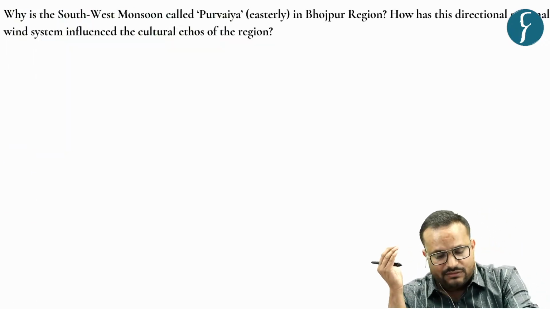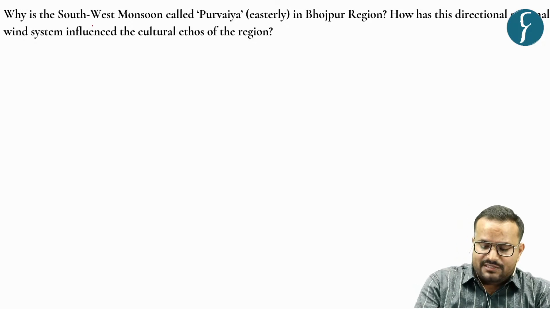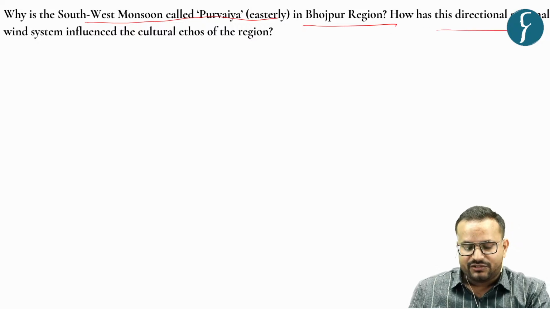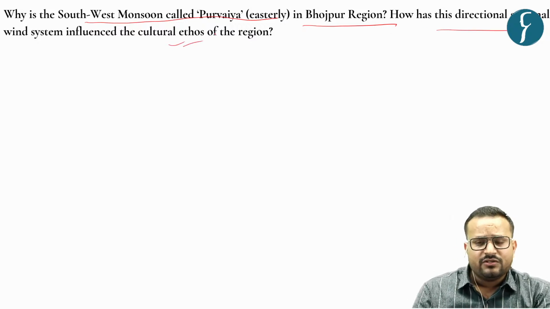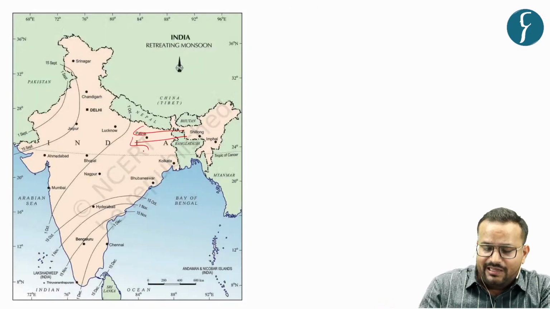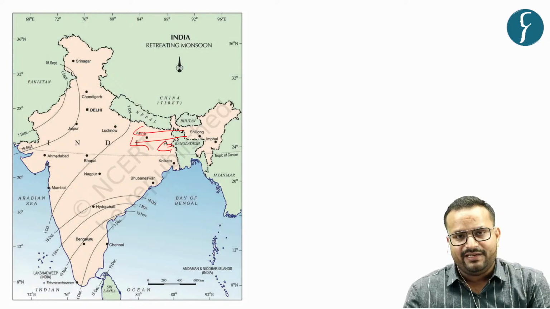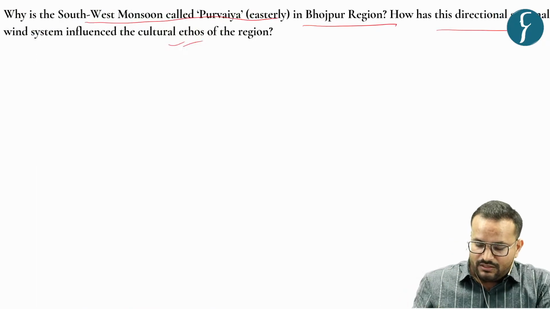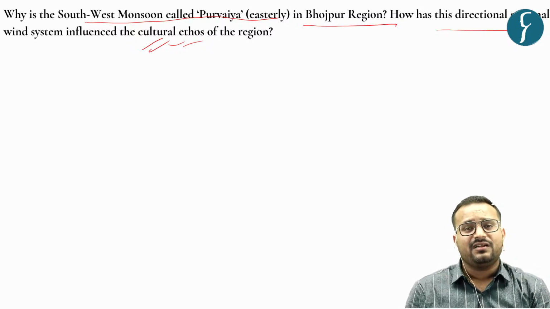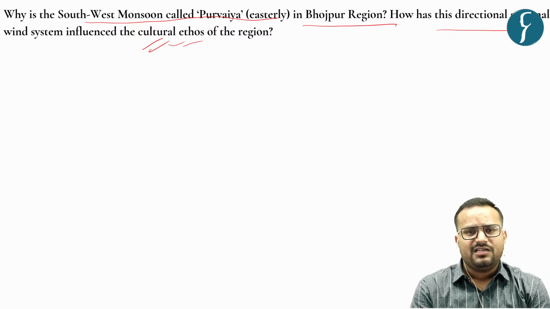Now when you see some questions that were asked, for example, it was asked why is the southwest monsoon called Purvaiya in the Bhojpur region, and how has the directional seasonal wind system influenced the cultural ethos? So why is it called that? Because it is getting deflected in this region by the Arakan Hills, and on account of this it acquires a flow direction from the eastern side, and that is why Purvaiyas. And there are some cultural ethos. For example, the harvest festivals that are celebrated, there are some songs composed in those regions, and similar points you can write as to how it has impacted the cultural ethos.